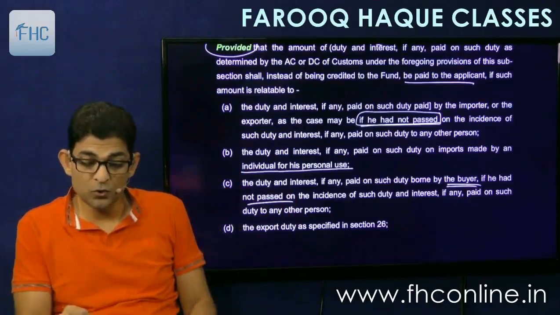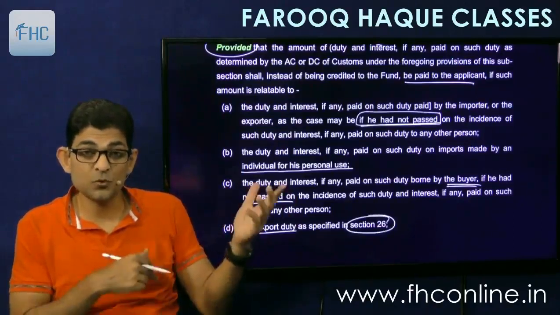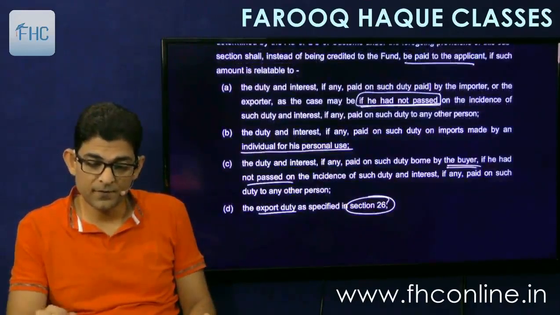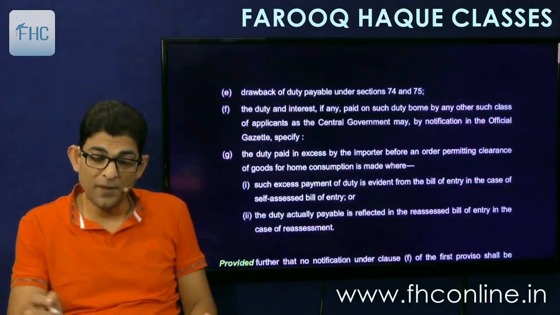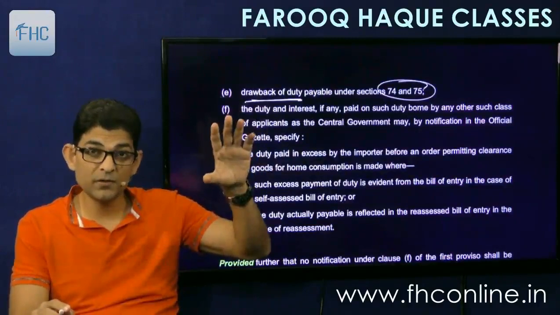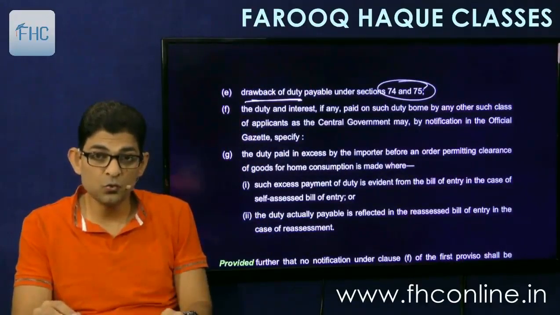Fourth, the export duty specified under section 26. We just saw 26. The export duty that is refunded to you specifically. Then drawback, duty drawback that I was telling you under 74, 75. That is also claimed under 27 only. Procedure is here. So that is allowed to you specifically.